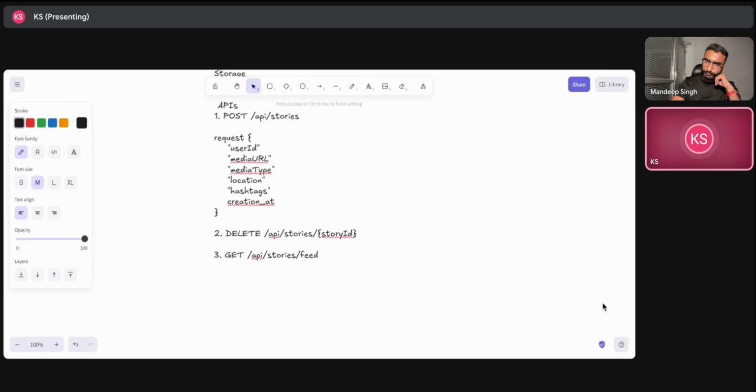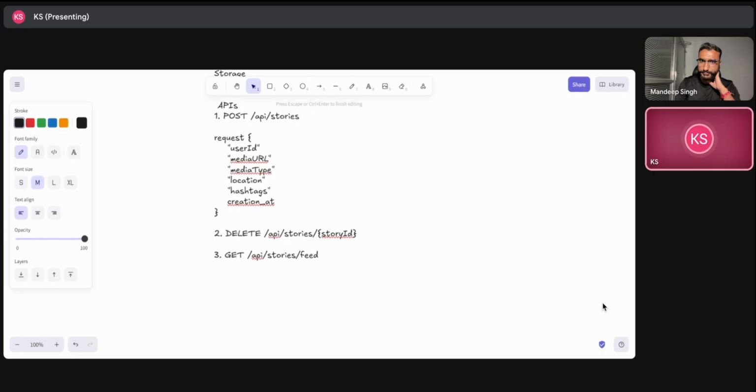Let's try to understand the storage here and what the database schema will look like. Before that, I wanted to understand more about this stories API, where you have user ID, media URL, and media type. I wanted to understand how you are generating this media URL.